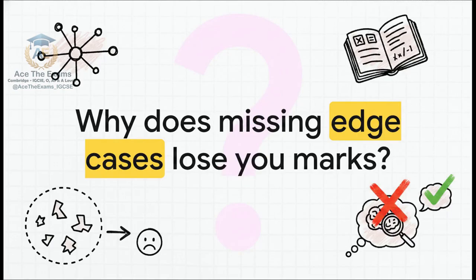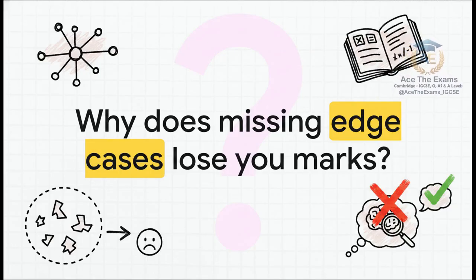All right, let's do a quick mental challenge to test your active recall. Imagine an exam answer. It perfectly and flawlessly defines a complex AI search algorithm. The definitions are textbook perfect, but it entirely forgets to mention the edge cases relevant to the specific scenario provided in the prompt. Can you spot the flaw? Why does this lose crucial method marks? I'll tell you. Because without addressing the specific boundaries of the given problem, the student hasn't demonstrated practical evaluation. They've only demonstrated memorization. The examiner doesn't want a dictionary, they want an engineer.